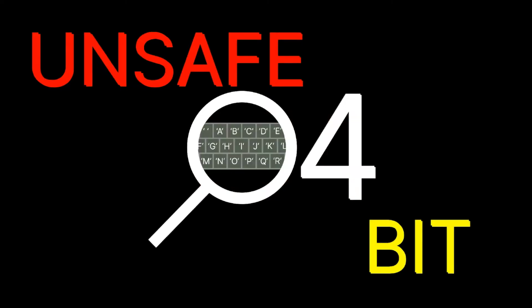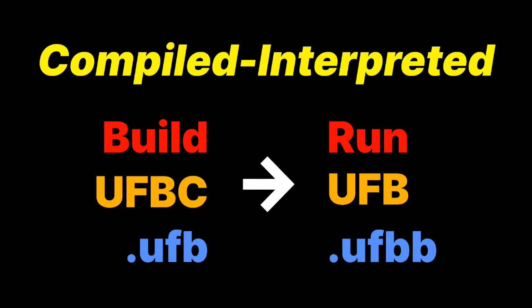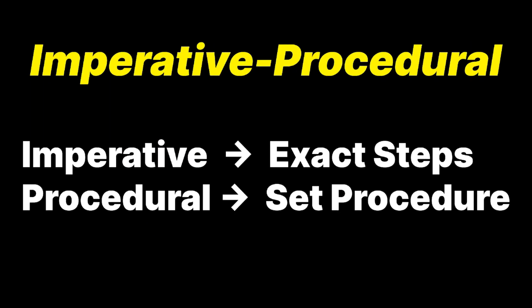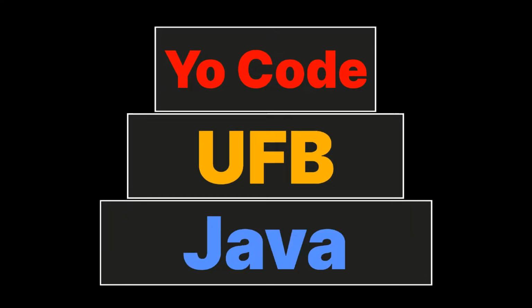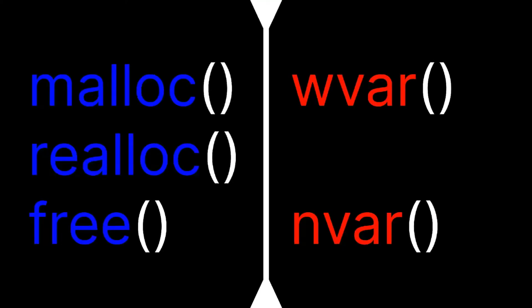I created a programming language from scratch. Unsafe 4-bit is a fast-paced, compiled, interpreted, dynamically typed, imperative procedural programming language on top of another programming language. UFB is kind of similar to its lower-level counterparts because it tries to manage its memory even if it technically